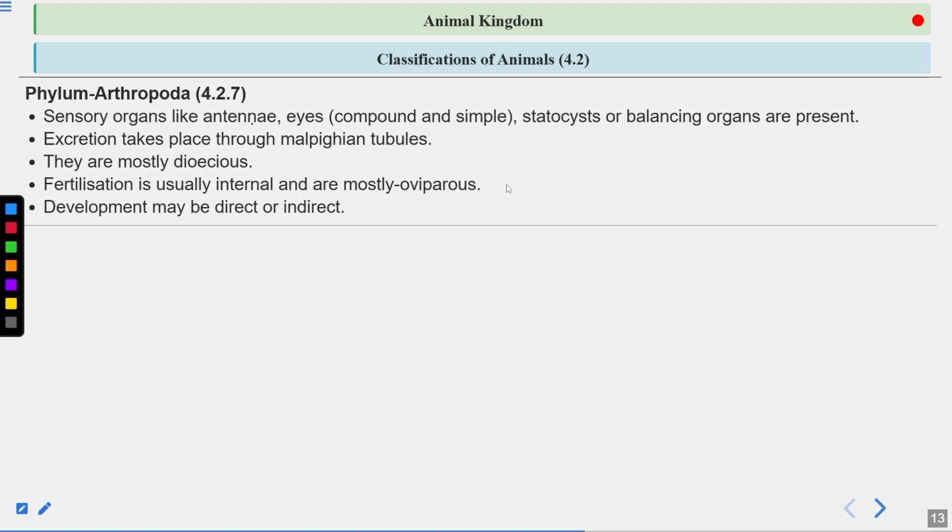Development may be direct or indirect. We've already discussed this. Direct development means the young ones are formed and these young ones resemble the adult form. Indirect development means it involves the formation of a larva, and this larva will metamorphose to form the adult.